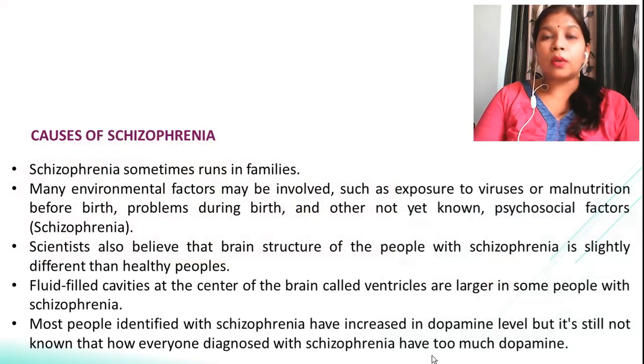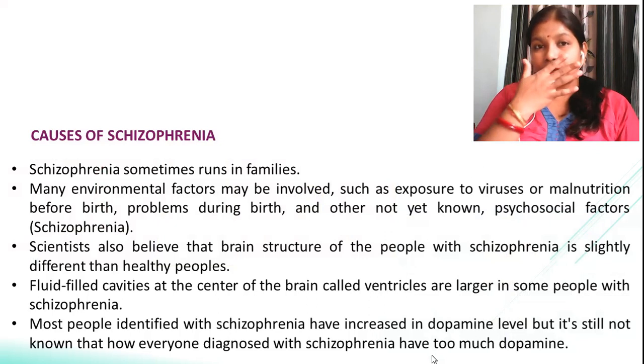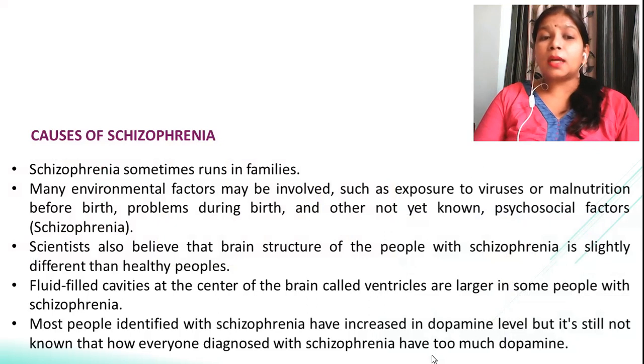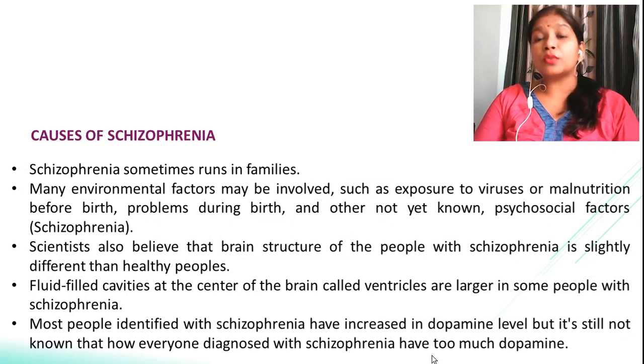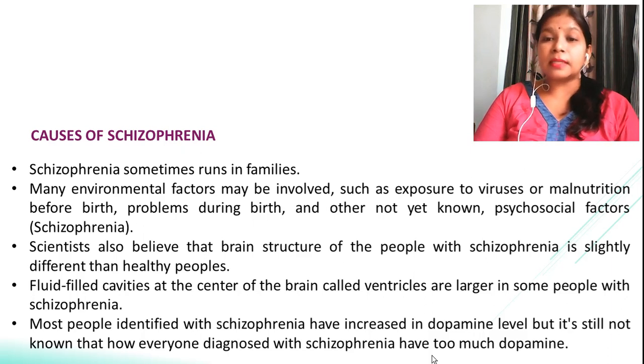Now, if you talk about the causes of schizophrenia, basically scientists believe that it runs in families, and many environmental factors like viruses or malnutrition before birth, problems during birth, or some psychosocial factors affect this schizophrenia. Scientists also believe that persons suffering from this disorder have a brain structure different from healthy people. The fluid filled cavities at the center of the brain, called the ventricles, are larger in people suffering from schizophrenia.